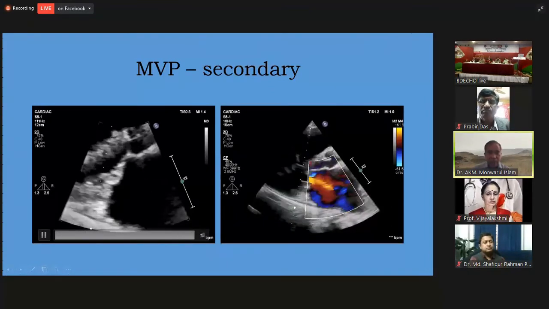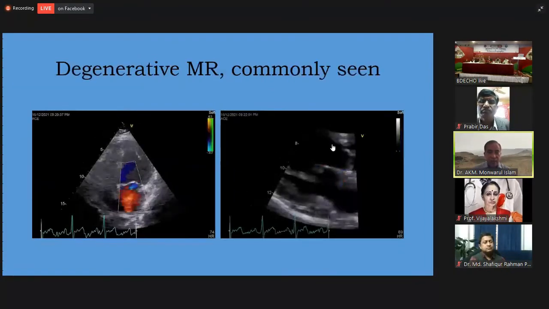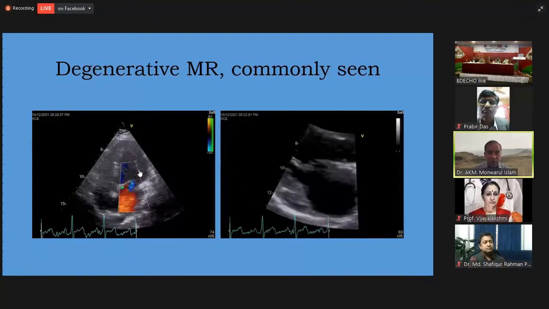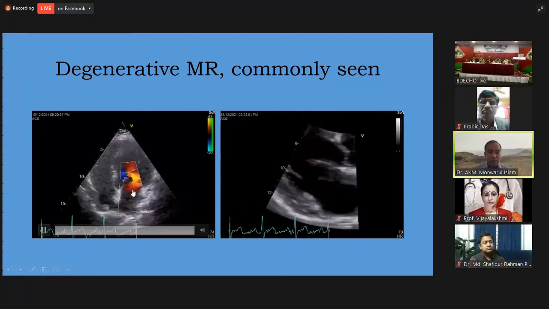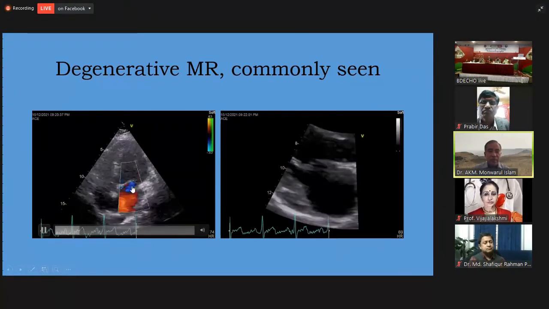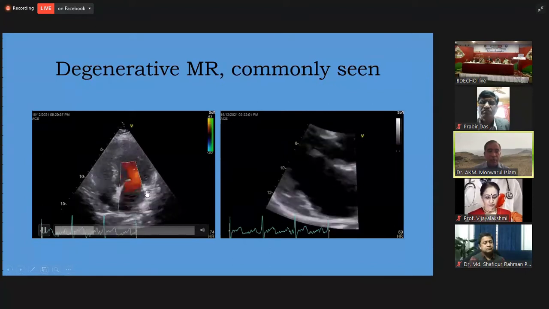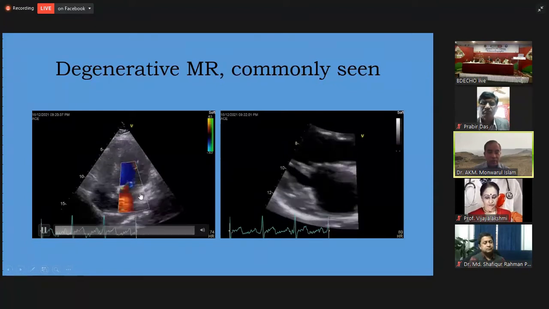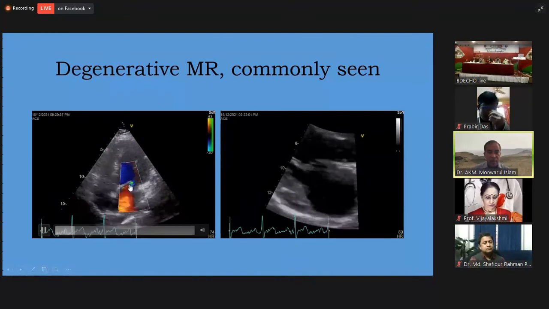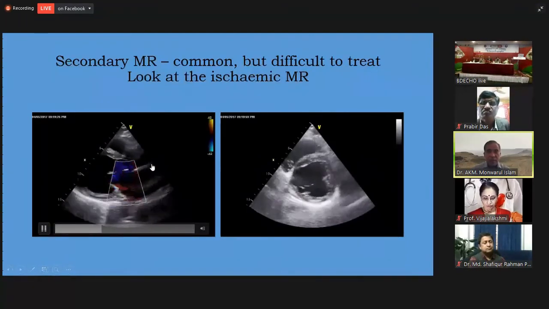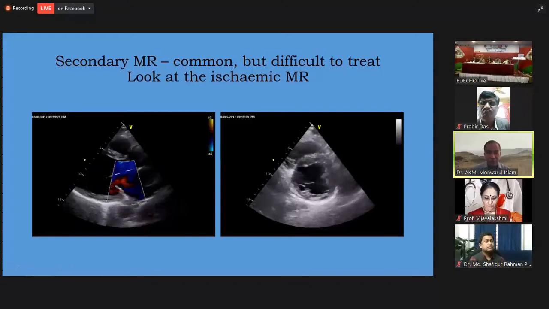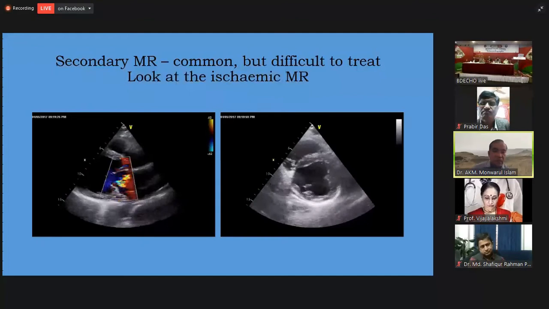Degenerative MR is very common in our clinical practice. You see here the movement of the myocardium is relatively preserved, and the mitral valve leaflets show degenerative changes, illustrated by thickening and some calcification. There is also mitral annular calcification, and the MR present here may be of mild to moderate severity. This is very common. Sometimes secondary MR is actually very difficult to treat, so this needs differentiation from the primary MR.